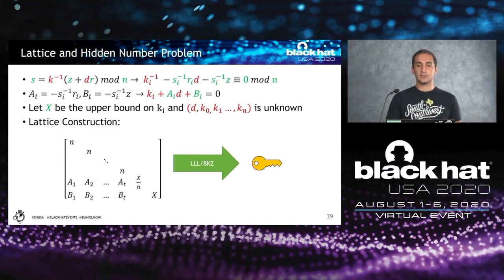This lattice is described in the form of a matrix here, and it forms a problem that is well studied in the lattice-based crypto community. This problem tells us that we want to solve for a shortest vector, and if we solve it, we can recover the private key. Surprisingly, this problem can be solved in polynomial time, and there are algorithms like LLL and BKZ that we can execute on this lattice to recover the private key. And we did that, and it actually worked.